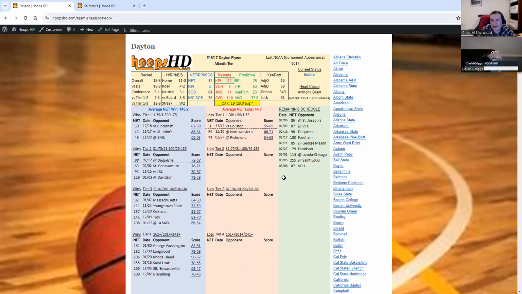Dayton right now is 10th in the nation there, as you can see. Excellent. SOR is ESPN.com's strength of record or strength of resume metric, also on the official NCAA team sheets. Not on the official team sheets, but we think it should be, is Joey Fortune's JNG rating. They are right up there on a tab on a website. That is the most current rating for Dayton on the JNG ratings. It is the number one computer-based rating metric out there in the world for predicting what the committee will do. And that's why we want it on the committee sheets. We want the committee to look at that ranking and see what it's predicting that they will do.